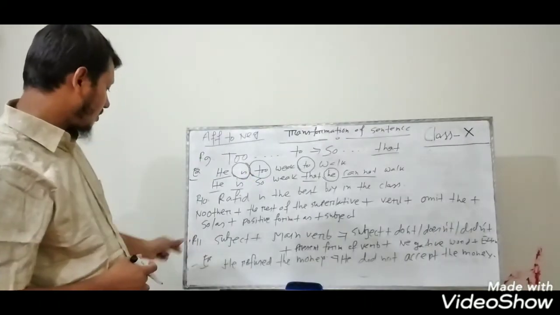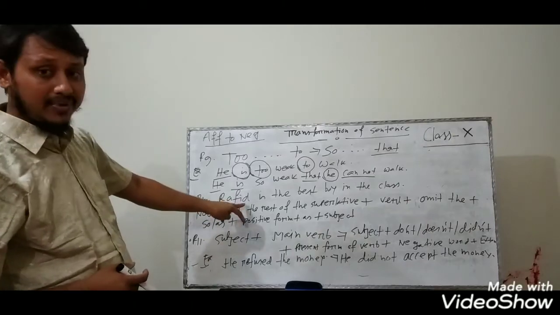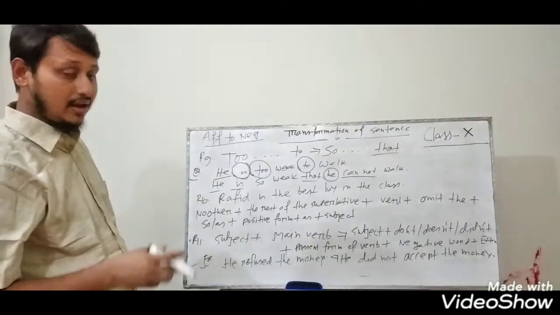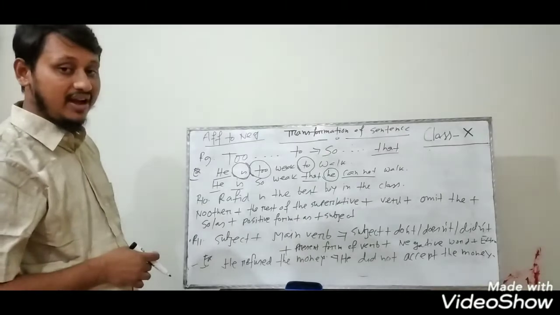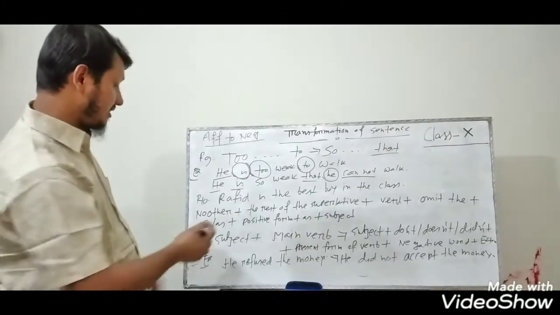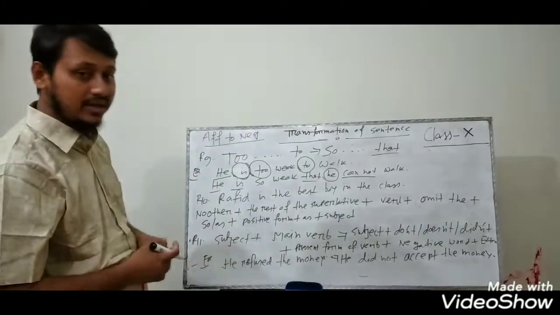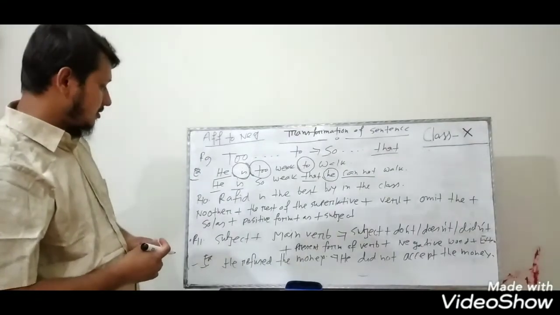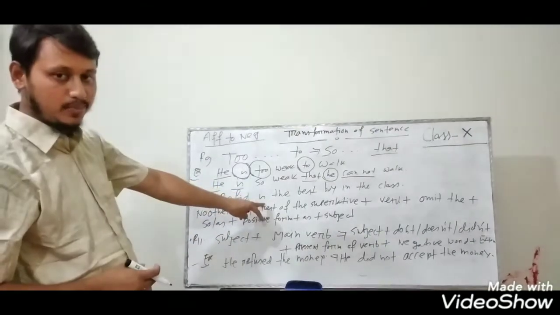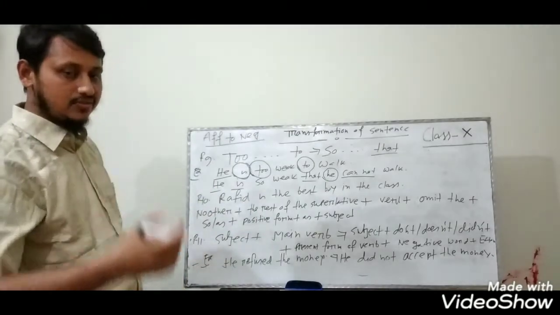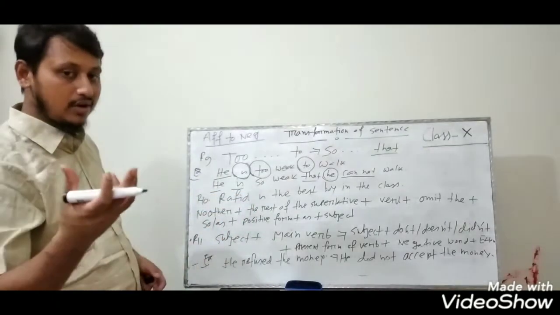Okay, so another rule is degree change, and I think you have an idea about the degree change. "Rafid is the best boy in the class." This is a superlative sentence, superlative degree. How can you change it?